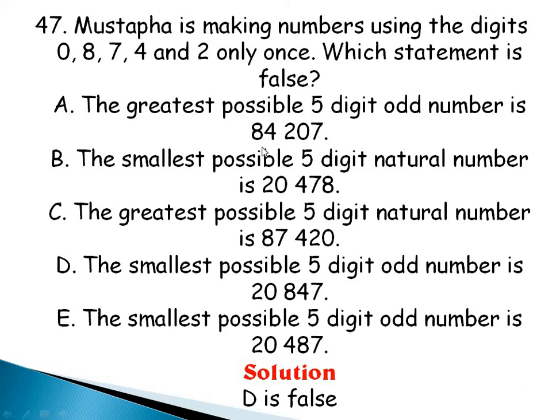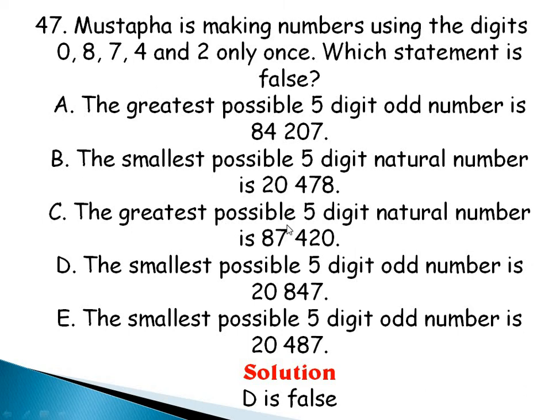It's actually correct. And then now they said the smallest possible 5-digit natural number. The smallest digit we have is 0. And if I start with 0, it's no longer a 5-digit number. So the smallest number I can start with that can still make it a 5-digit number is 2. So this is also correct for B.